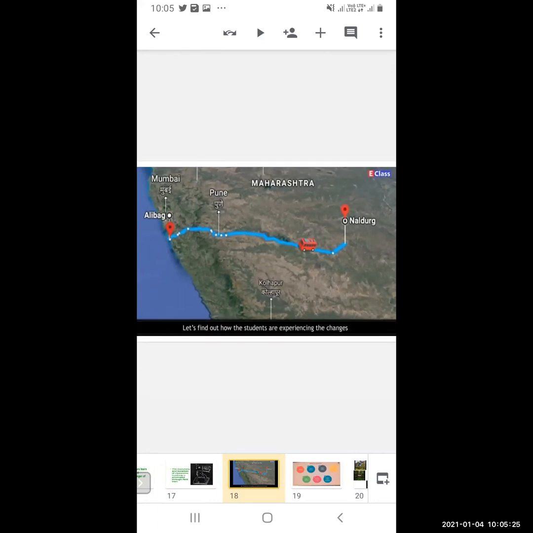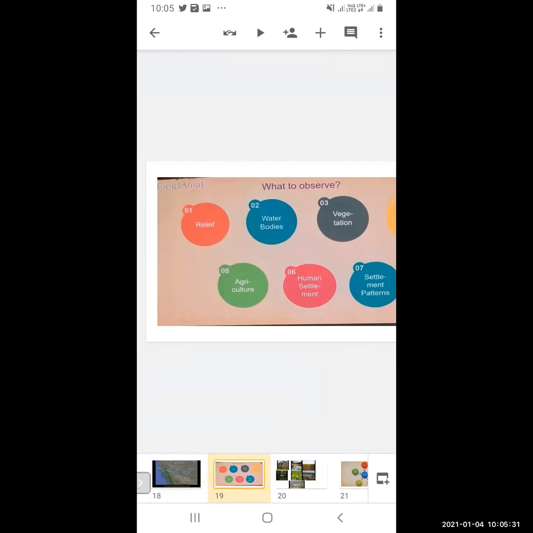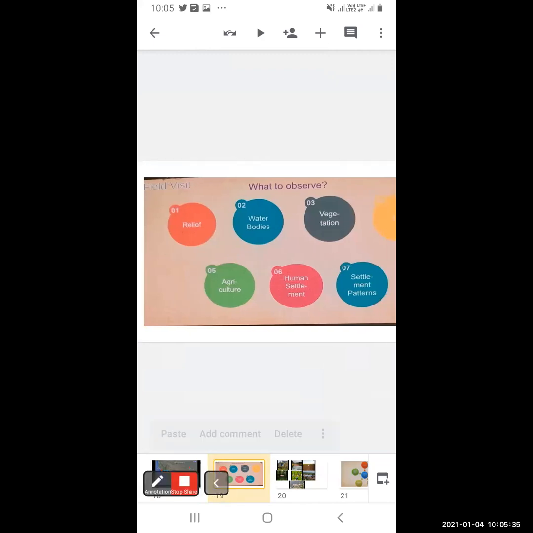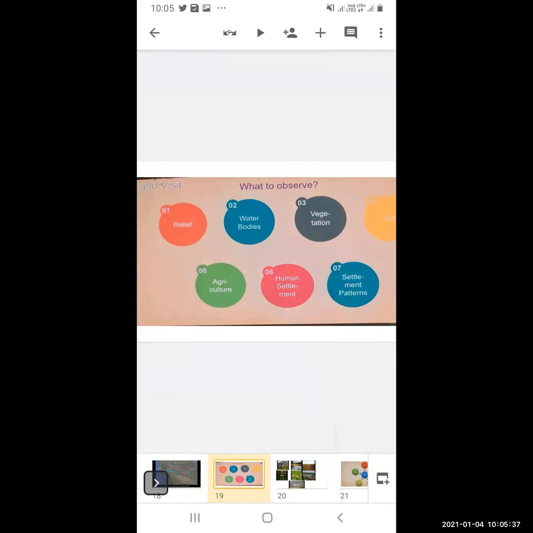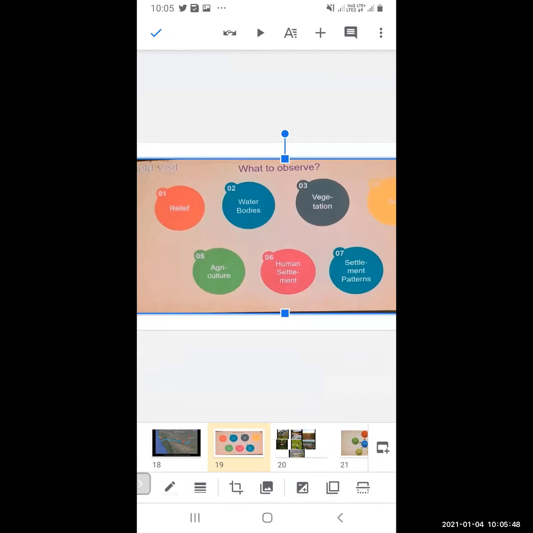Here it is shown directly Pune and then Alibag. Okay, so wherever any field visit is planned or organized, what do we have to do?